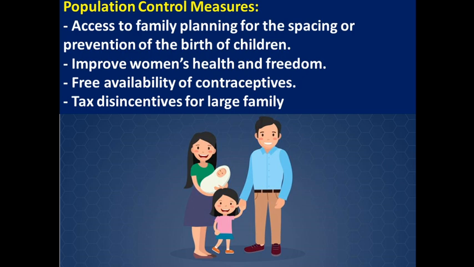And tax disincentives for large size families. Tax disincentives means minimizing the family benefits for children, such as education, allowances, and other maternity benefits. We can minimize all these benefits if the size of the family is large, or more than two. In India we have a campaign like Hum do Hamara do and Hum do Hamara ek. So this is all about controlling the population.